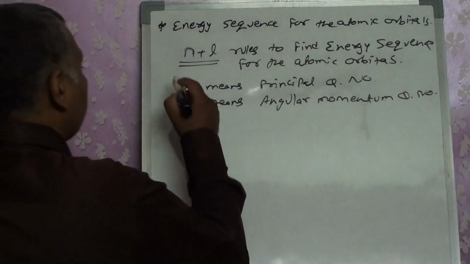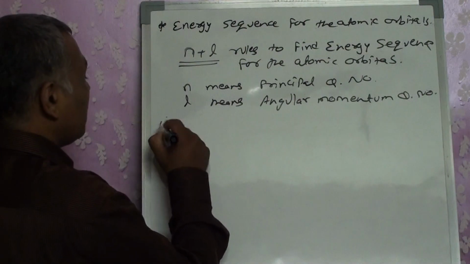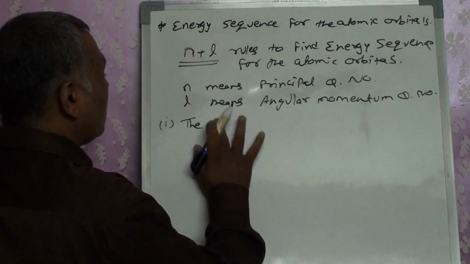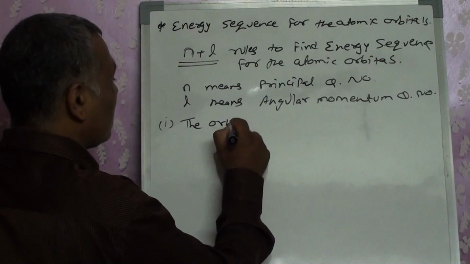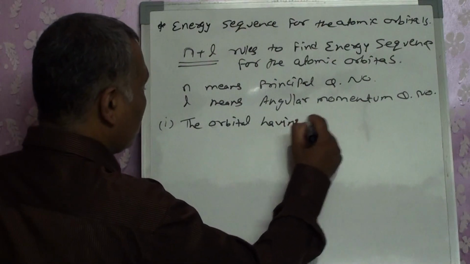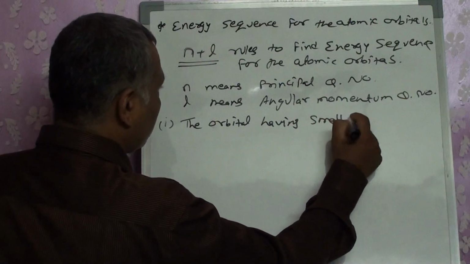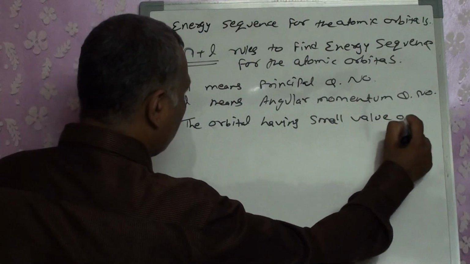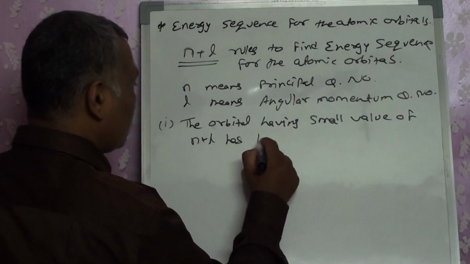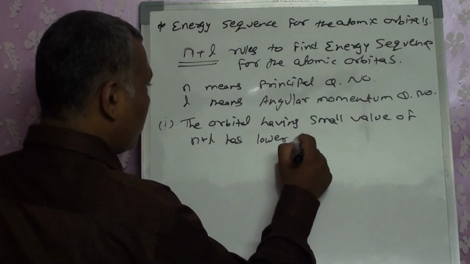Now, what is that rule? The first rule: the orbital having a smaller value of n plus l has lower energy.